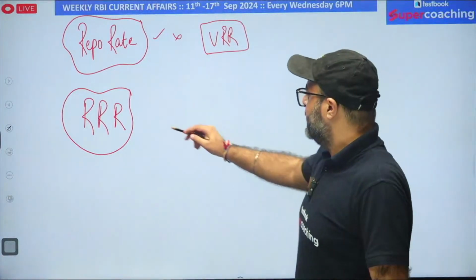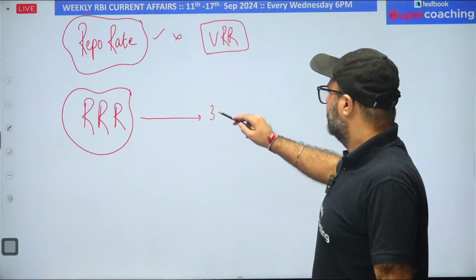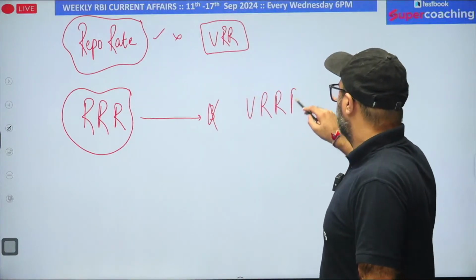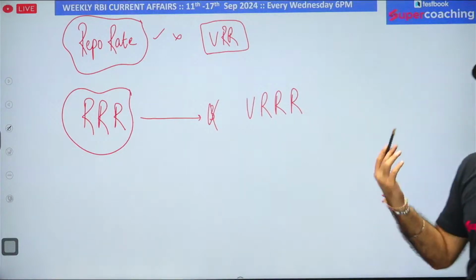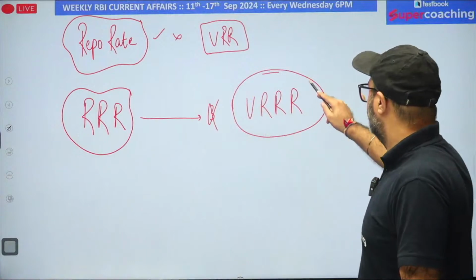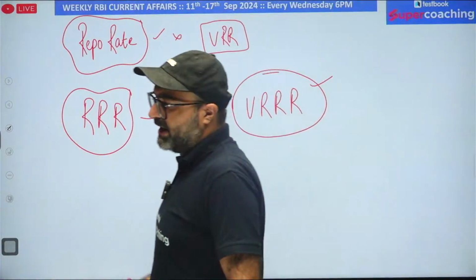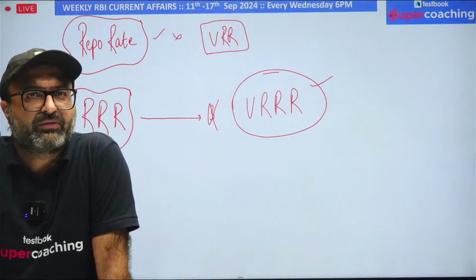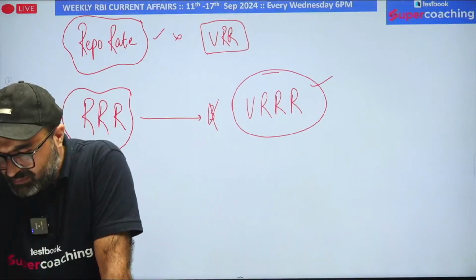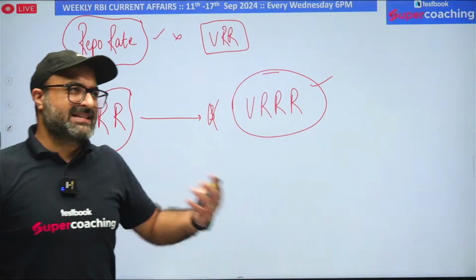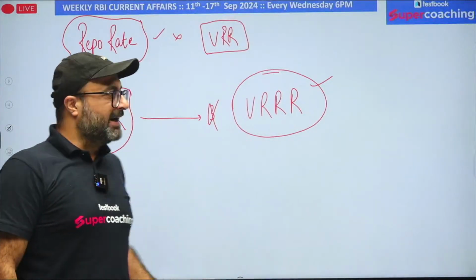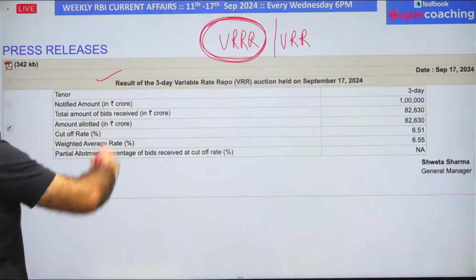Similarly, reverse repo rate is low at 3.35%, if you remember, but RBI has given one more term, that is variable reverse repo rate. What is it? It allows the banks to park their funds with RBI at a rate of interest higher than the reverse repo rate, and the parking of the funds will be done for more than 14 days, generally 14 to 56 days. This term has been introduced by RBI in order to absorb the excess liquidity in the banking system. That is the reason these kinds of press releases come on a regular basis.